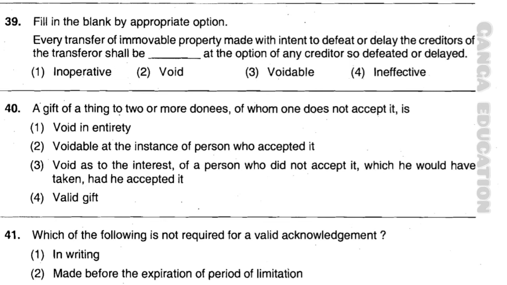Now question number 40. A gift of a thing to 2 or more donors of whom one does not accept it is option number 1, void in entirety. Option number 2, voidable at the instance of the person who accepted it. Option number 3, void as to the interest of a person who did not accept it, which he would have taken had he accepted it. Option number 4, valid gift. And the correct answer is option number 3, void as to the interest of a person who did not accept it, which he would have taken had he accepted it.